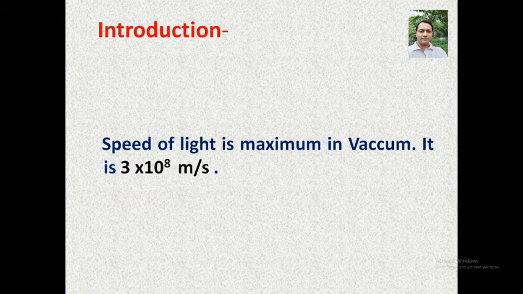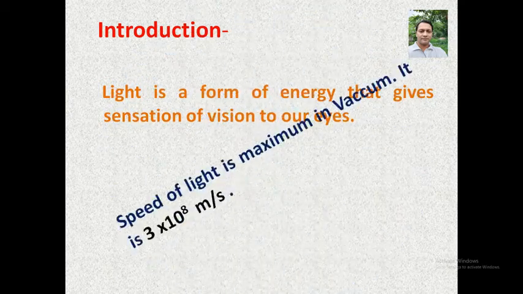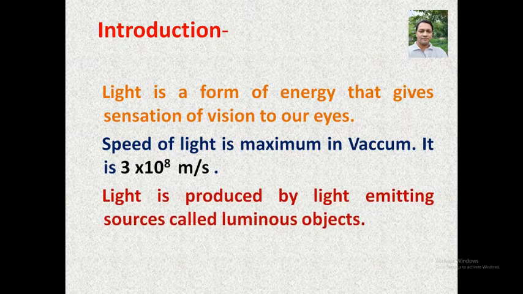Now, introduction. What is light? Light is a form of energy that gives sensation of vision to our eyes. That is, it helps in vision, and it is a form of energy. The light is produced by luminous objects, we know, and the speed of light is maximum in vacuum or air. It is 3 into 10 to the power 8 meter per second.